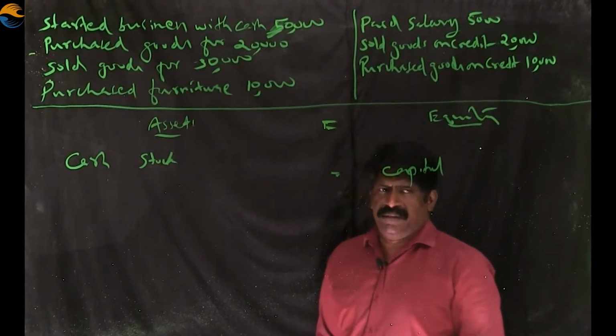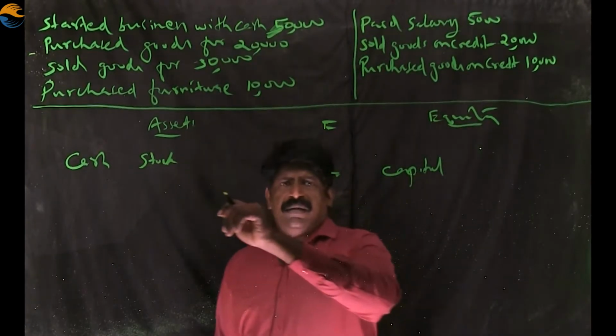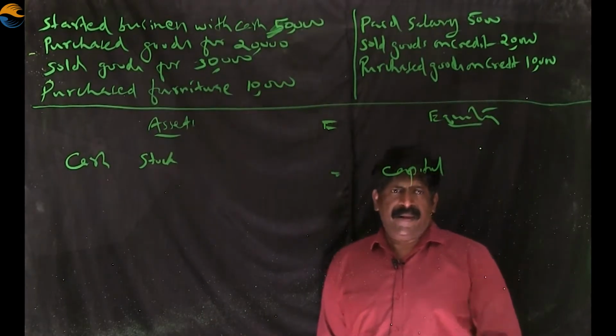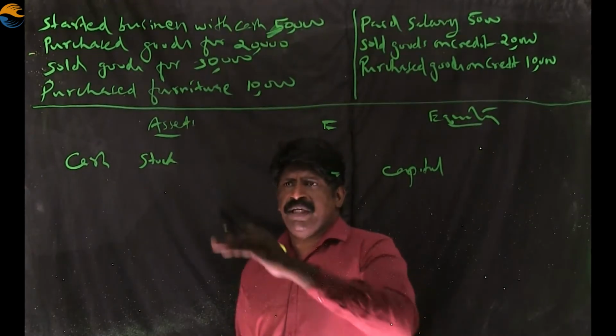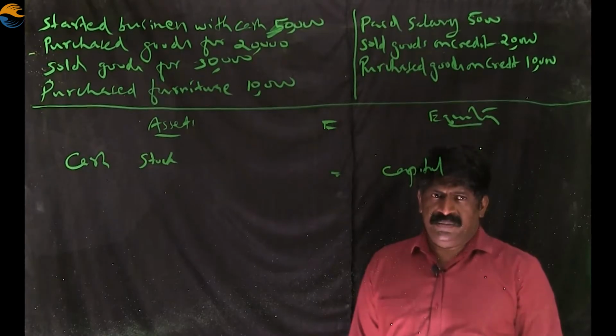When we sell goods, cash comes into the business. When we sell goods and receive cash, cash comes into the business, and at the same time our stock goes out.